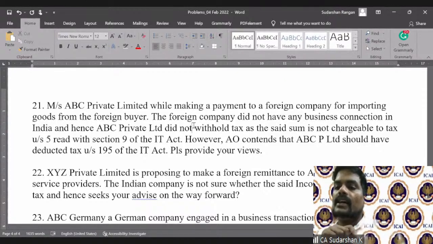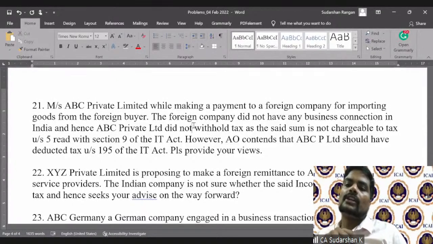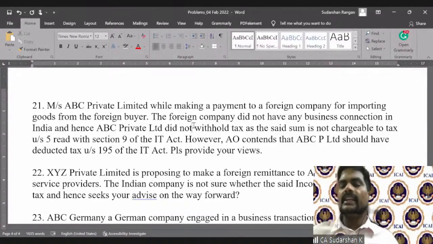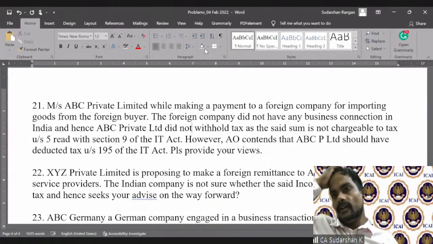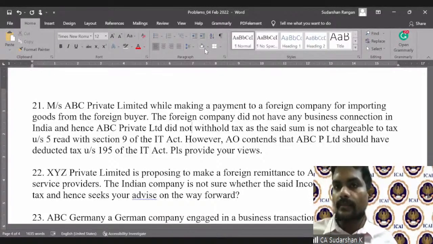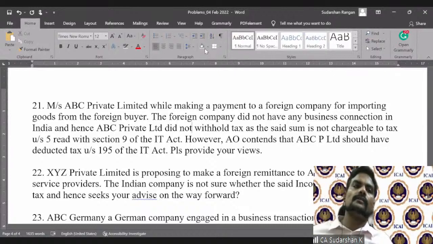However, the assessing officer contends that ABC Private Limited should have deducted tax under Section 195, because the assessing officer's contention is this is any sum chargeable to tax under Section 195. So any sum means you have to pay. I mean, you should have withheld taxes. So this is the danger you have. They go behind the resident payer and say, why have you not withheld taxes?